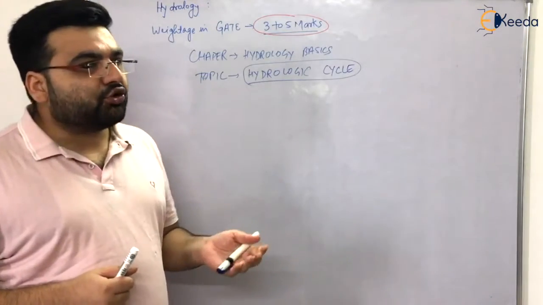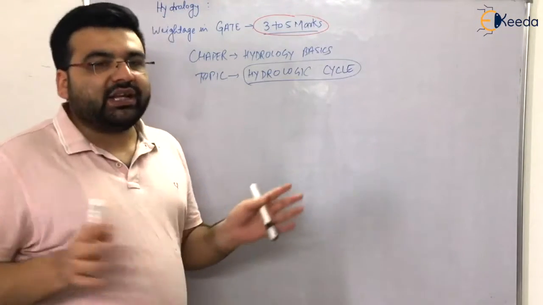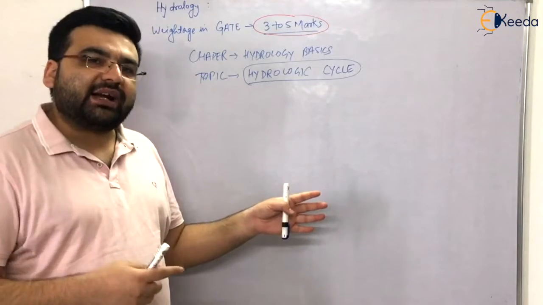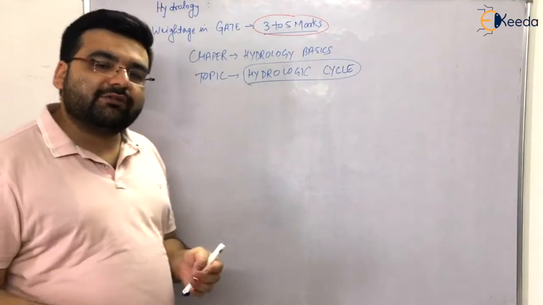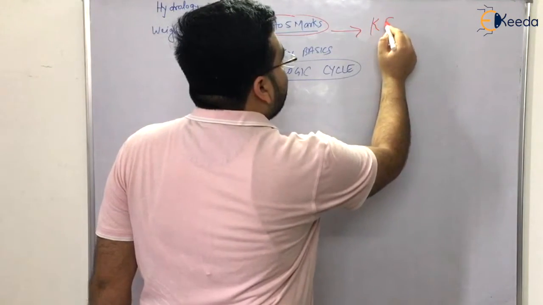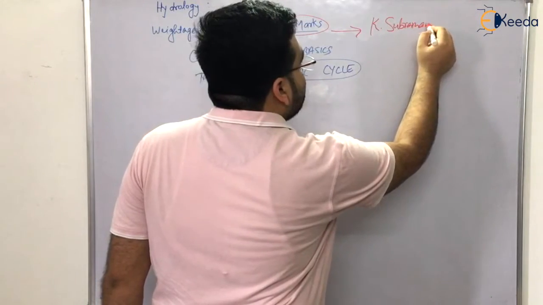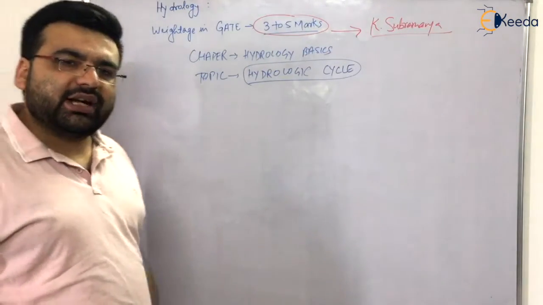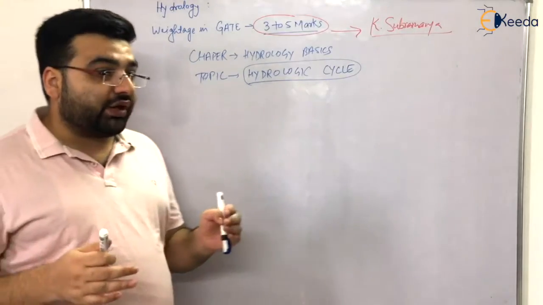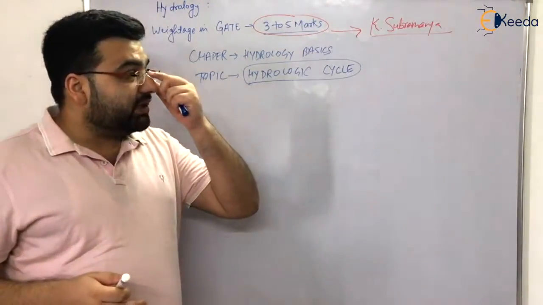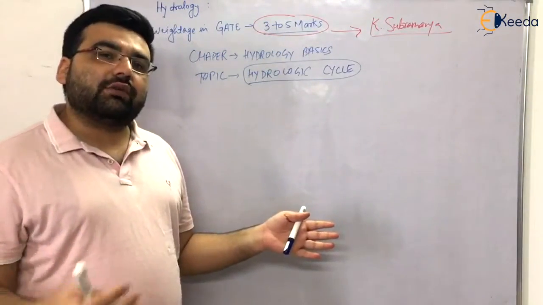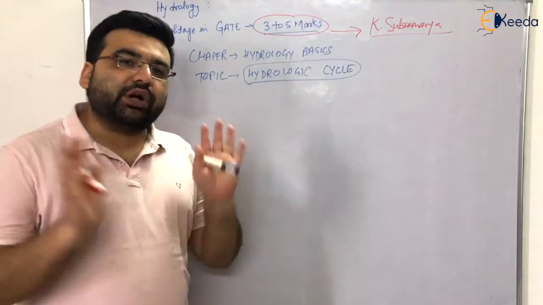Now students ask me, sir, which book to refer? They name a lot of books. I tell them that whatever I am teaching, you just make notes and keep practicing, and that will be sufficient. But if you still need a book, you can refer to Engineering Hydrology by K. Subramanya. That is a very good book. Even in my college I referred to this book, and a lot of students doing MTech in hydrology also refer to it. But if you make notes on what I teach and solve a lot of questions, the book will not be required from the GATE point of view.